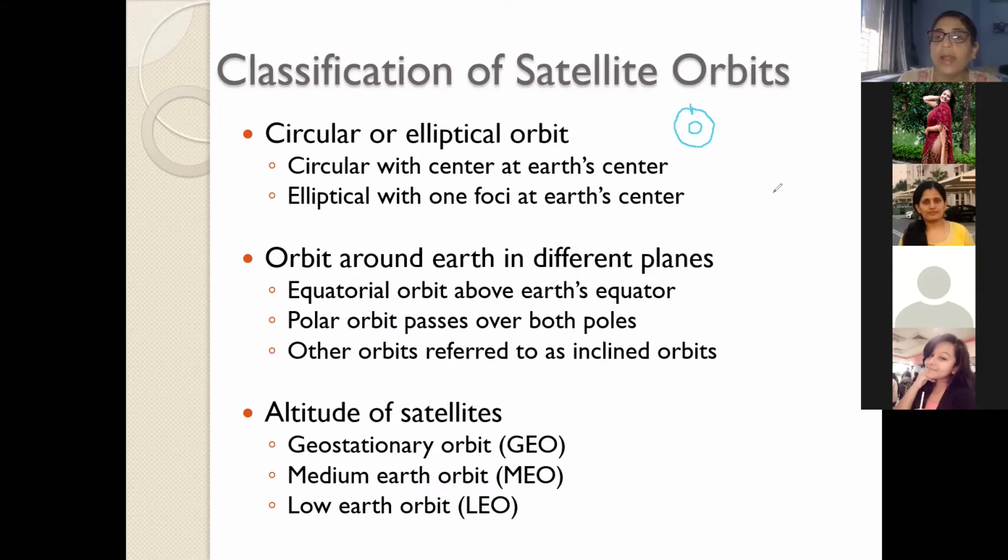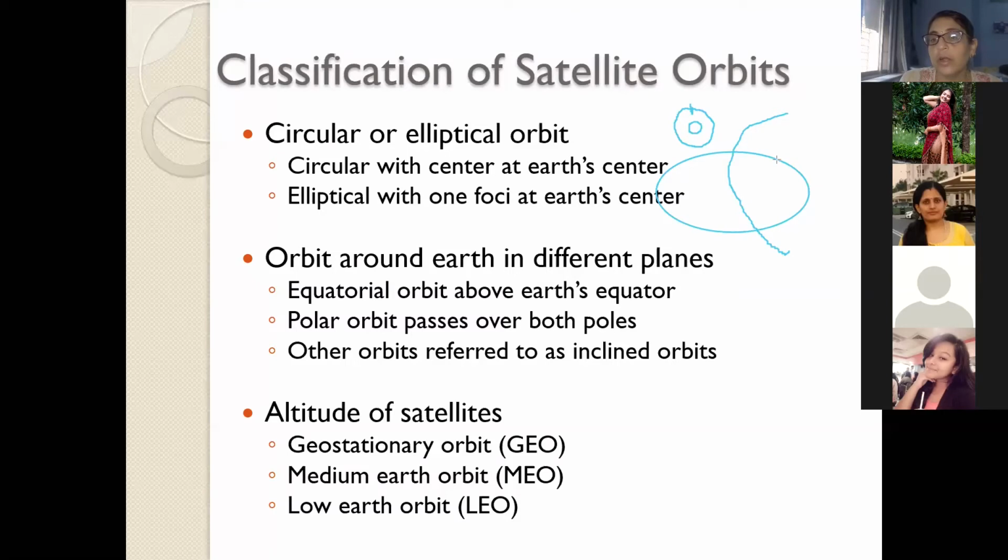Now the second one is the elliptical orbit. That is when the shape of the orbit is an ellipse and earth is at one of its foci, right?